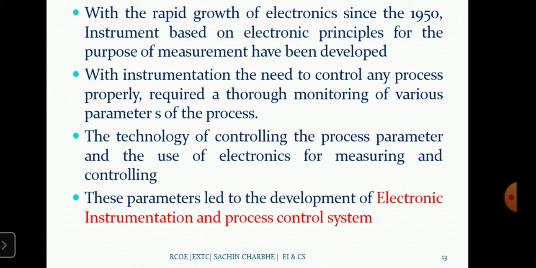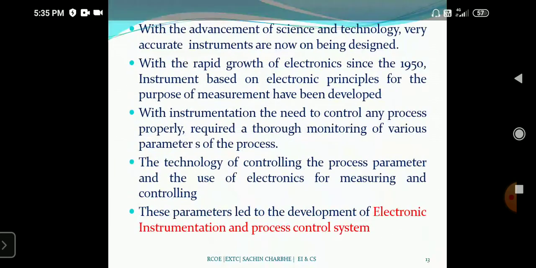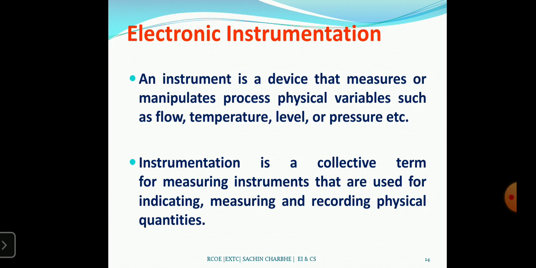Now the technology of controlling process parameters uses electronics for measurement and control. These developments led to electronic instrumentation and process control systems. So this is the name of our subject, or our course. Here I use the term process control; actually a control system is nothing but a process control system, and the word is used in the process industry.